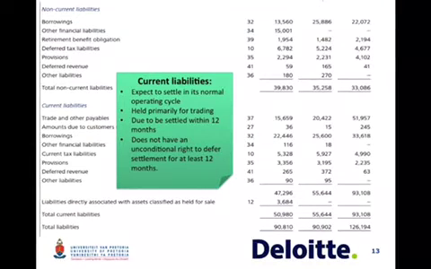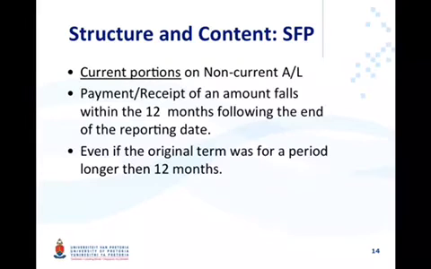Current liabilities are those expected to be settled within the entity's normal operating cycle, held for purpose of trading, due to be settled within 12 months, and for which the entity does not have an unconditional right to defer settlement beyond 12 months. Current portions of non-current assets or liabilities are included as current assets or liabilities when the payment or receipt of the amounts falls within 12 months following the end of the reporting date, even if the original term was for a period longer than 12 months.